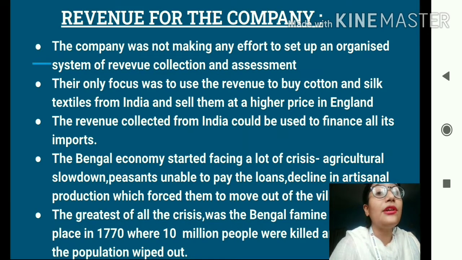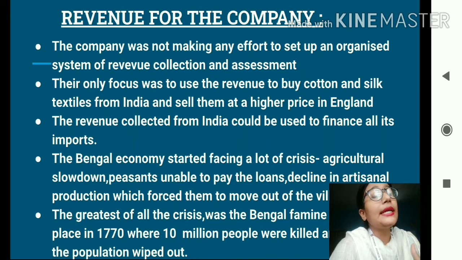For example, the agricultural sector was completely shattered. The peasants were unable to pay the loans. Why? Because the company used to buy the goods from the peasants at a very low price. So the peasants were not able to repay the loans which they had taken, because they were given very little money by the company, isn't it? So they were unable to repay the loans.